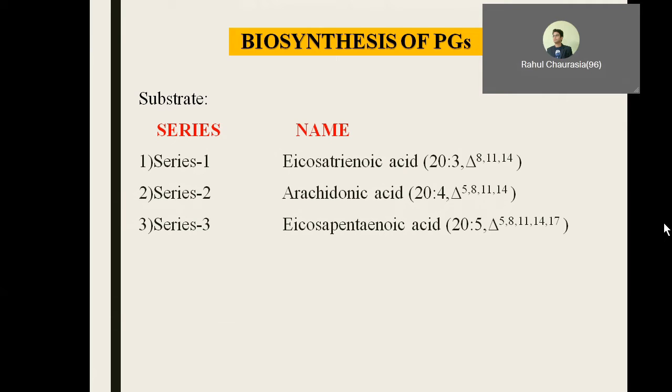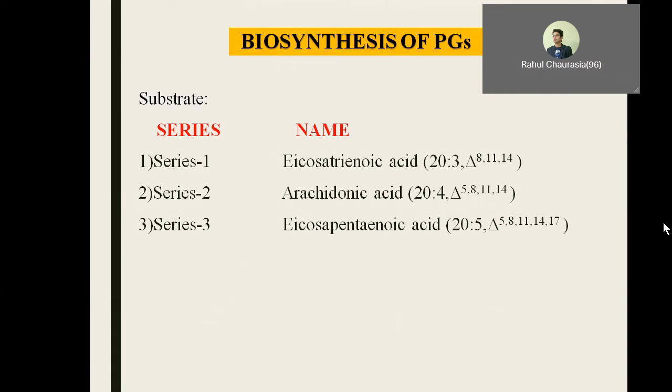Series 3 requires eicosapentaenoic acid. 20 plus 5, that is 5 double bonds, and it is an unsaturated fatty acid. So please do remember this particular slide, because series 2 is very important. I said PGE2 and PGF2 alpha have wide pharmacological and physiological actions. They are very important in our clinical practice as well. That's the reason the most common fatty acid precursor, arachidonic acid, is studied for the pathway.